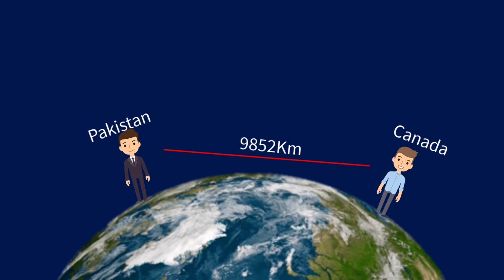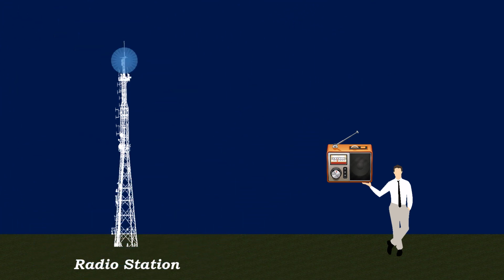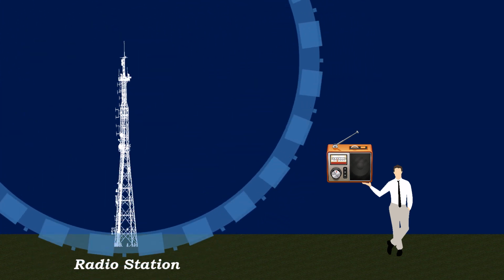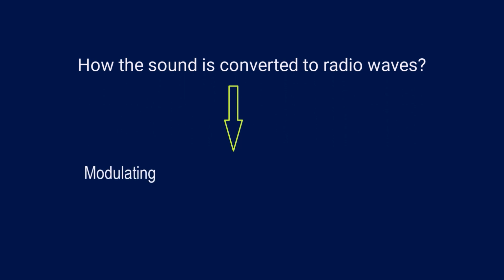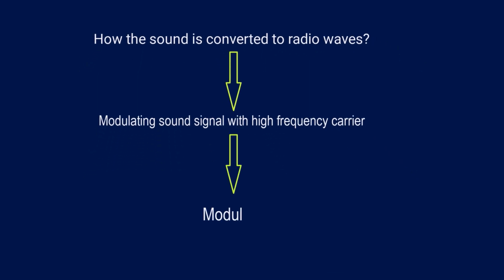So first of all discuss radio. In our previous video, we have discussed that if two persons are distant apart, then the sound of one person could not reach the other person because the sound waves cannot travel much distance in air. So, at the radio station, sound is converted into radio waves and transmitted in space with the help of an antenna. These radio signals are received by the radio antenna and converted back to sound. But, the question is, how is the sound converted into the radio waves? This is achieved by modulating a sound signal with a high-frequency carrier signal. This process is called modulation.